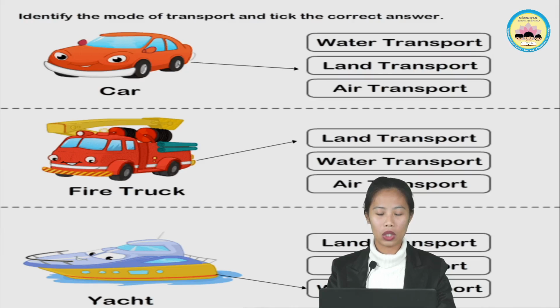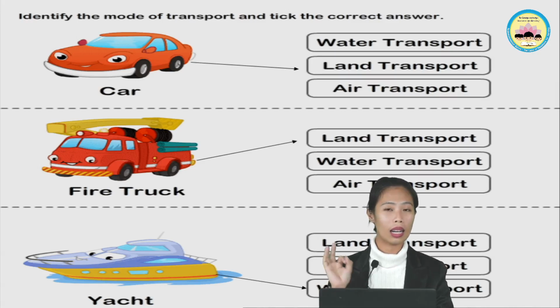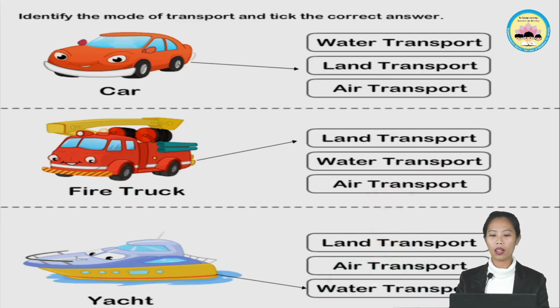Look at this picture. We have three kinds of transportation or transport. First is the water transport. Second is the land transport. Third is the air transport. Water transportation, land transportation, air transportation. Okay, now let's identify this one by one. These are the examples of water, land, and air transportation.